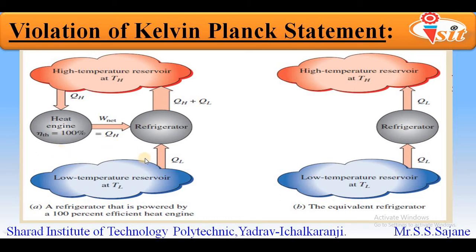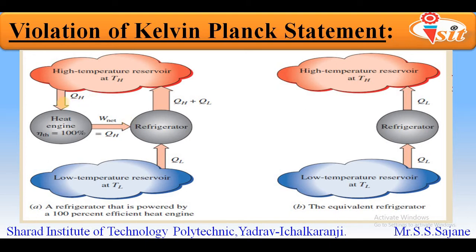Now if we consider the arrows between the high temperature reservoir, the heat engine and the refrigerator, here we can see that there are two vertical arrows and one horizontal arrow. First we will consider only the vertical arrows.